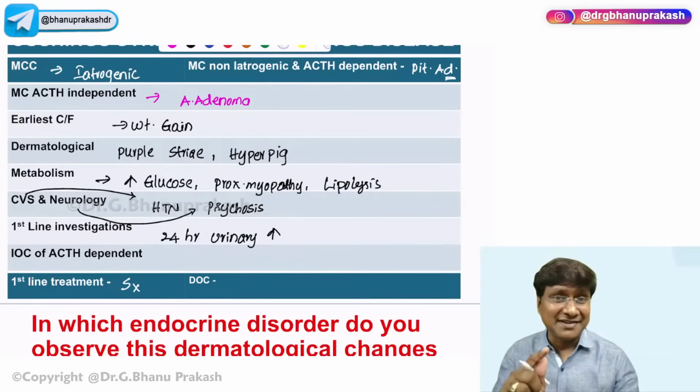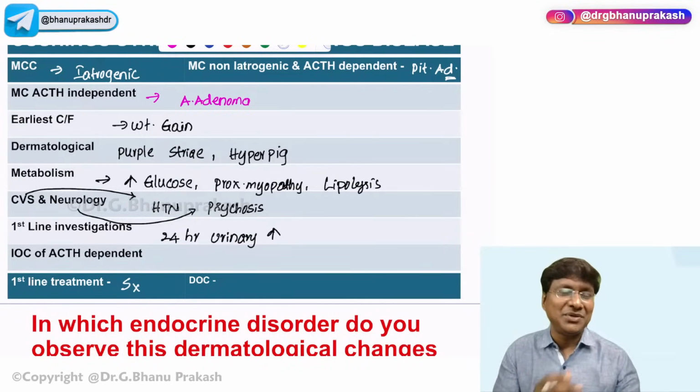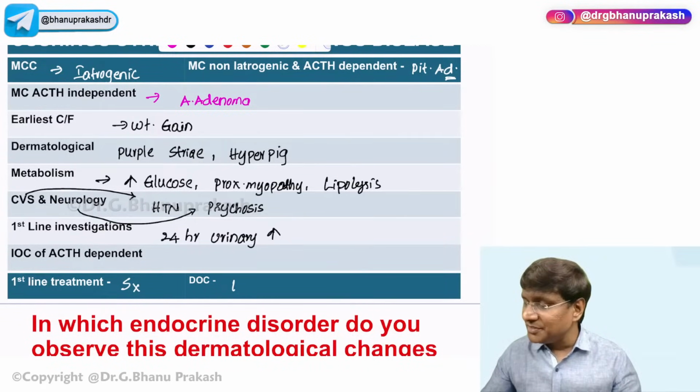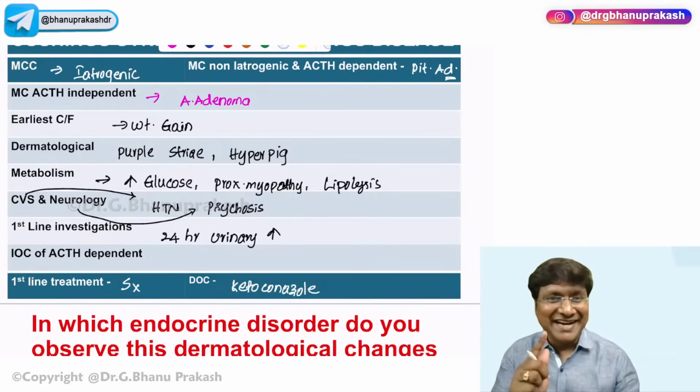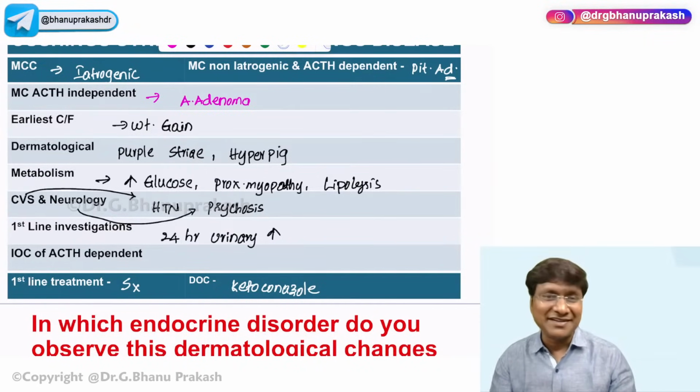Then what exactly is the drug of choice? In those individuals where surgery is contraindicated, you need to give a drug, and the drug that you need to give is ketoconazole. Why are we giving ketoconazole? Because ketoconazole is an adrenal enzyme inhibitor. It will inhibit the steroid synthesis. That is the reason why we give ketoconazole.